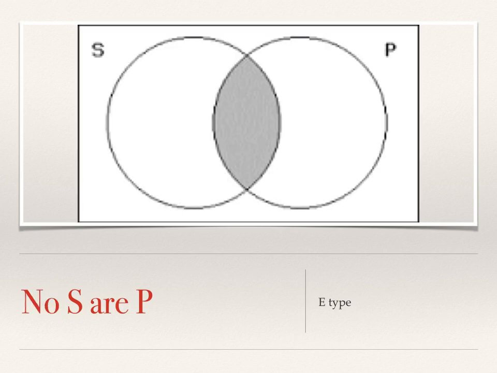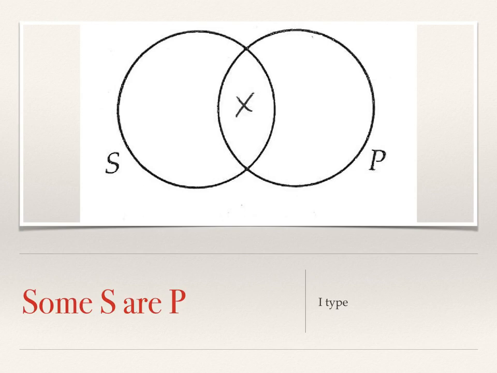The E-type proposition would look like this. Let's take "no philosophers are rich." This is an example. So that would mean there are no philosophers that overlap with the predicate of being rich. And so the overlap, the area where the S and P overlap, would therefore be empty, or it will be shaded.